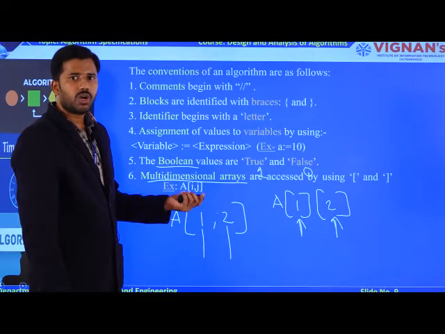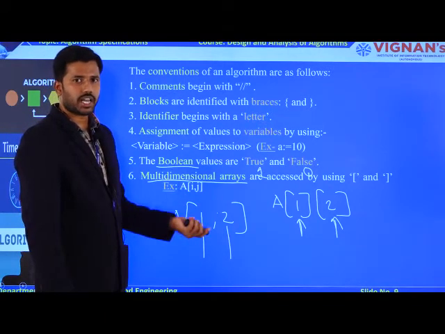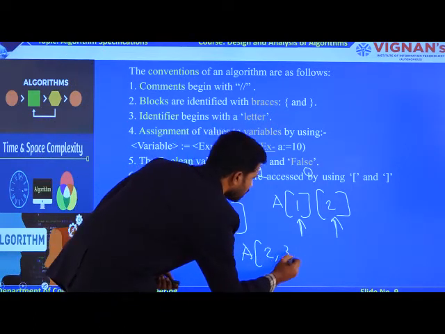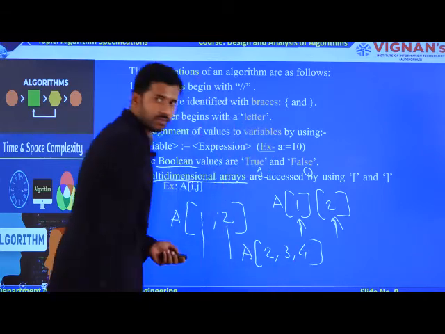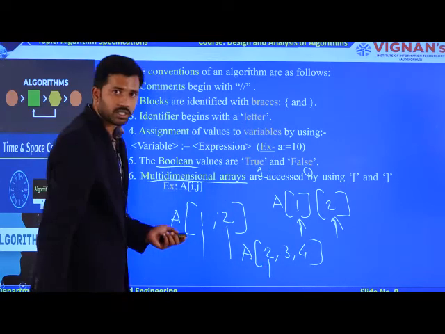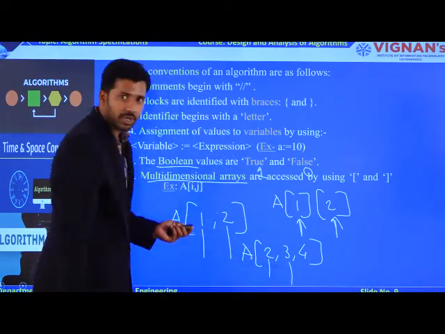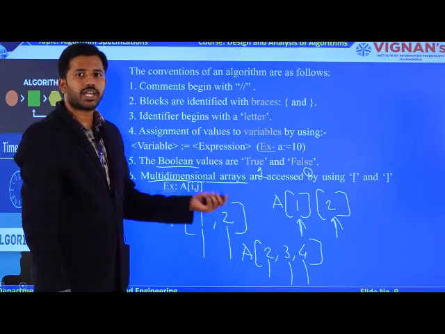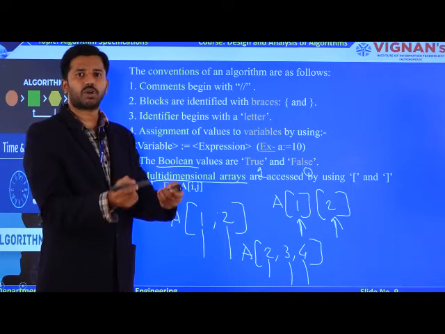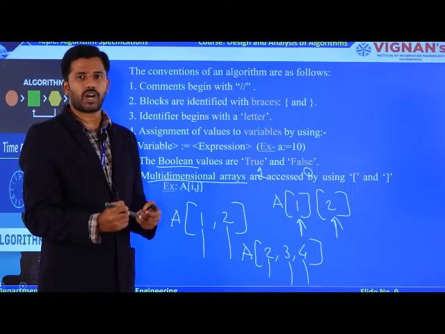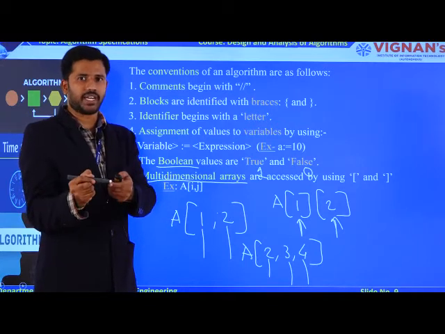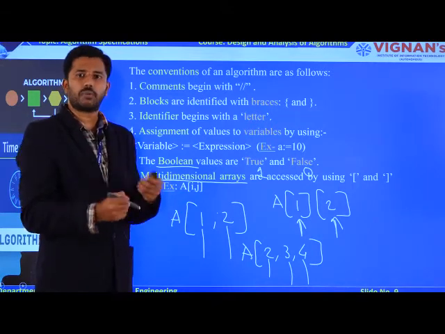If I want to take a three-dimensional array, then it is represented as A of 2, 3, 4. So 2 represents the first dimension, 3 the second dimension, and 4 the third dimension. You need not take multiple subscripts like your programming language in the algorithm point of view. So try to compare the existing knowledge in your mind with the new concepts. Then only you can remember everything.